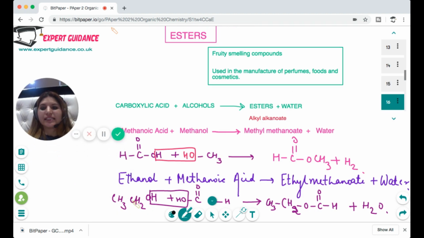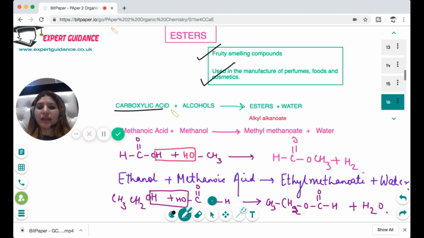Next are esters. Esters are the last functional group you need to know. They're fruity smelling compounds which are used in the manufacture of perfumes, foods, and cosmetics. They are formed by the reaction of a carboxylic acid and an alcohol to form an ester and water.